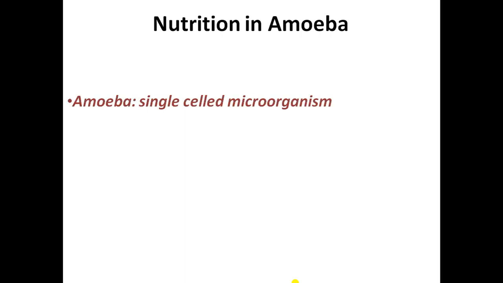So amoeba is a single celled microorganism. Single cell means it is having only one cell. Single cell are also called as unicellular organisms. Microorganisms can be unicellular or multicellular, but amoeba which we are talking about today is single celled microorganism, right? And it is found in ponds, pools and ditches.